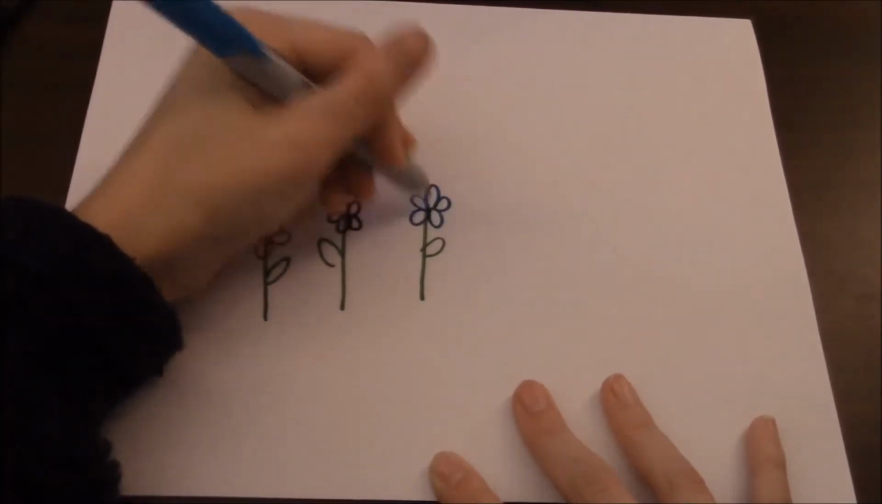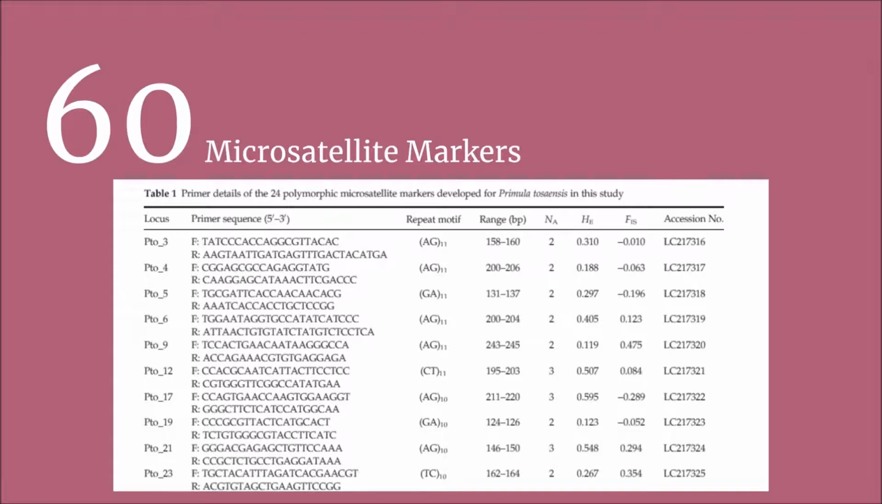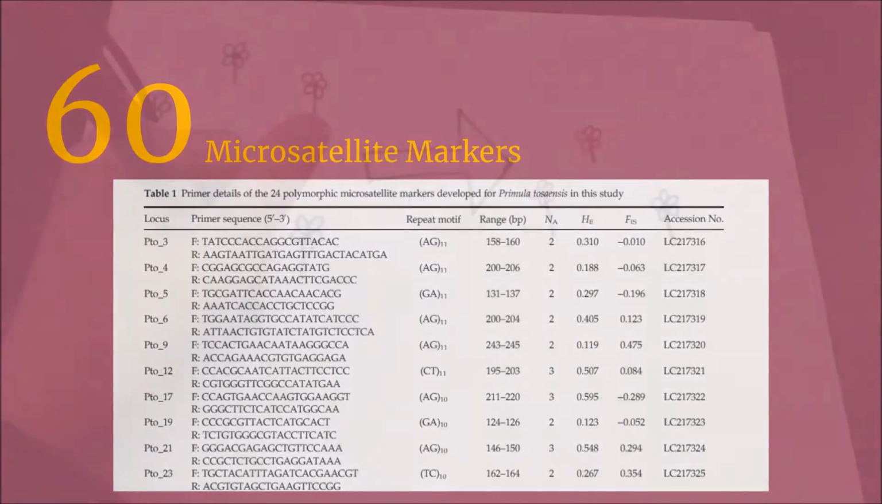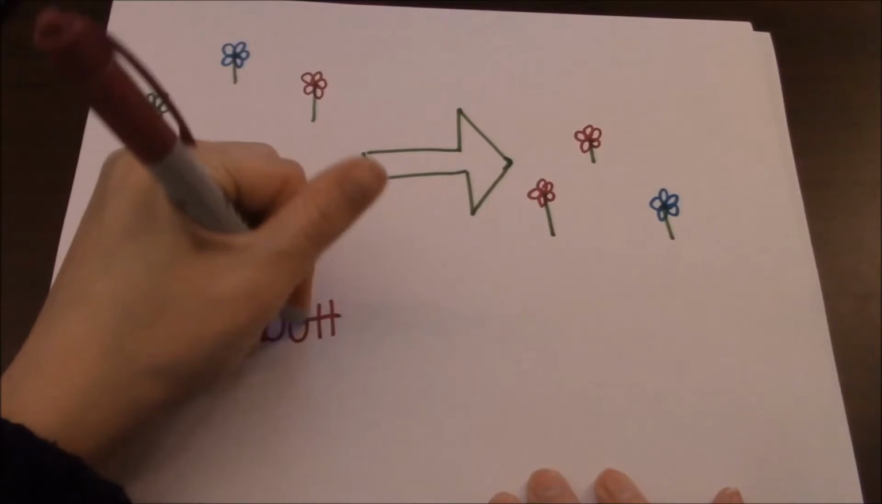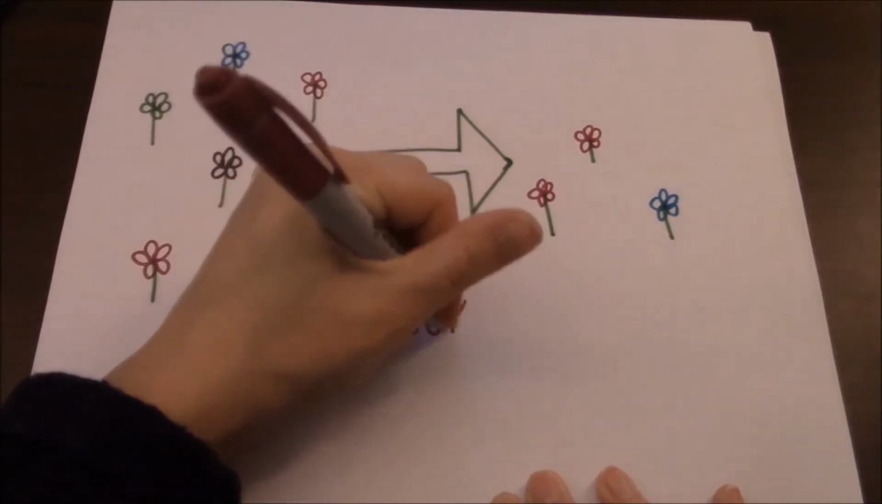Researchers Yamamoto, Honda, Ihara, and Setaguchi tested 60 microsatellite markers for polymorphism. However, the markers that they tested did not show a strong correlation with epistasis, and they determined that genetic drift and bottleneck events must have been the cause of the color variation.